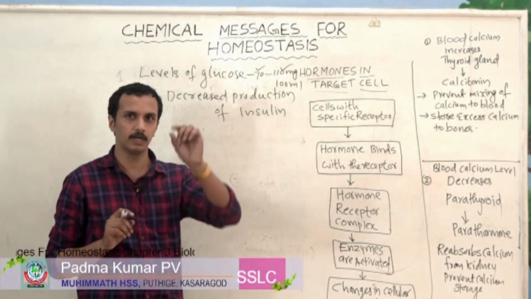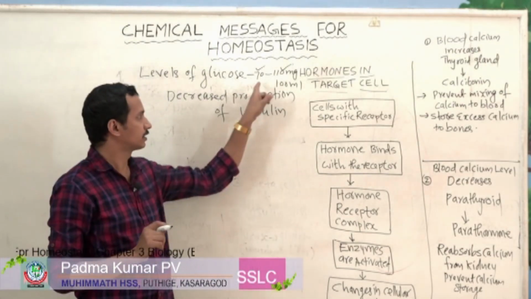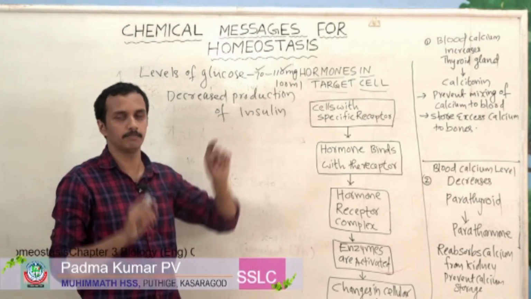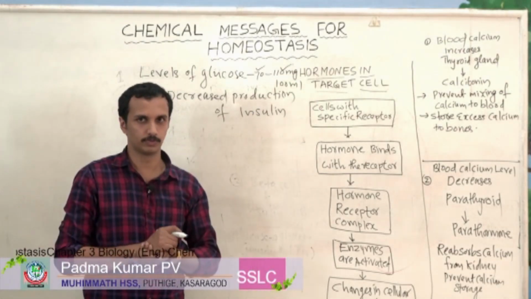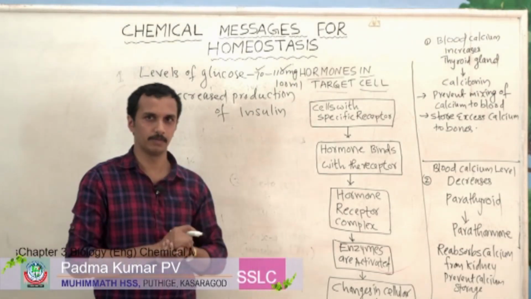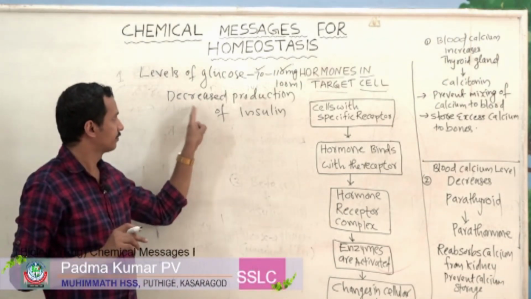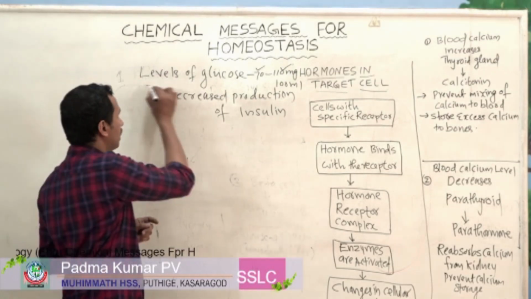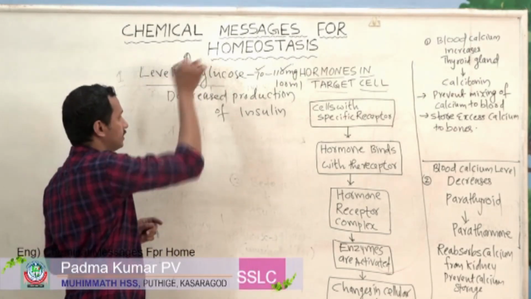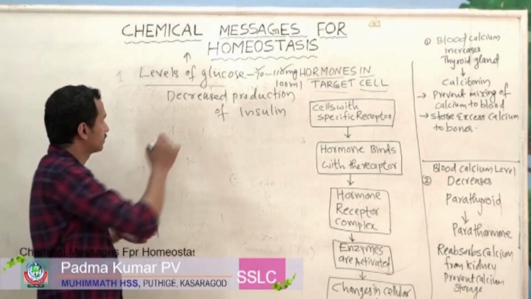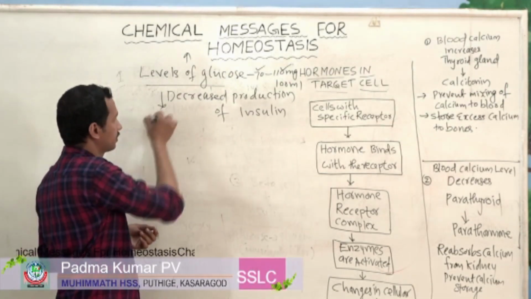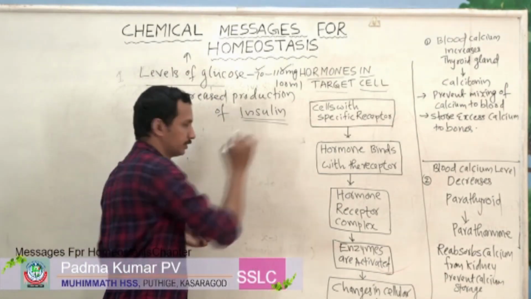If you take 100 ml of blood, there will be 70 to 110 milligram of glucose. That is the normal range. Now we have to discuss what happens if the level of glucose increases in our blood. That is decreased production of hormone insulin.